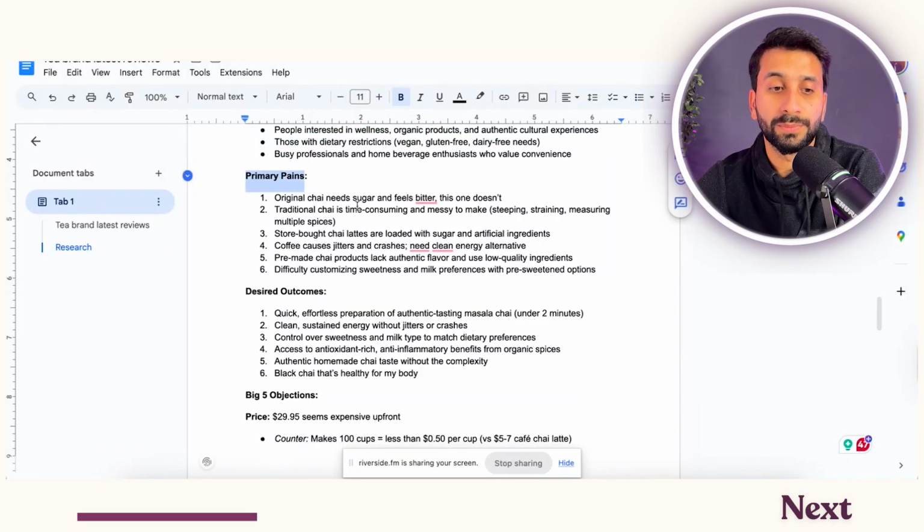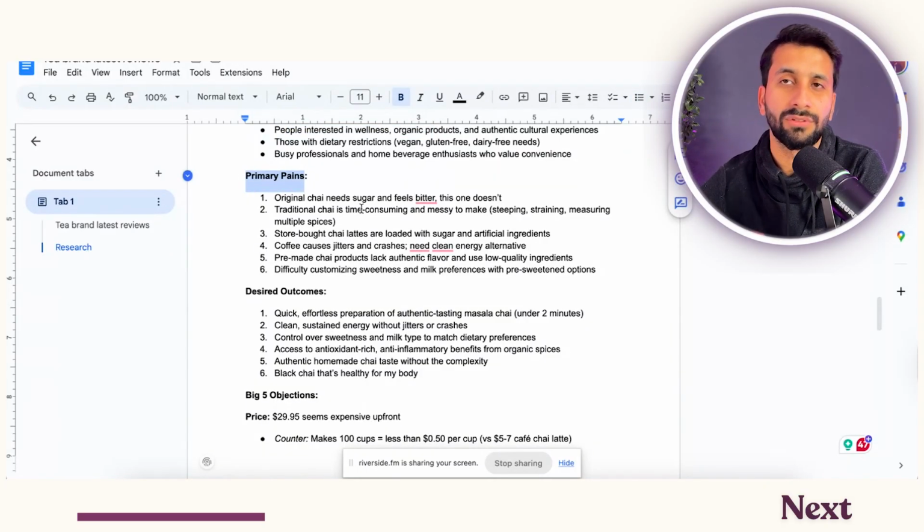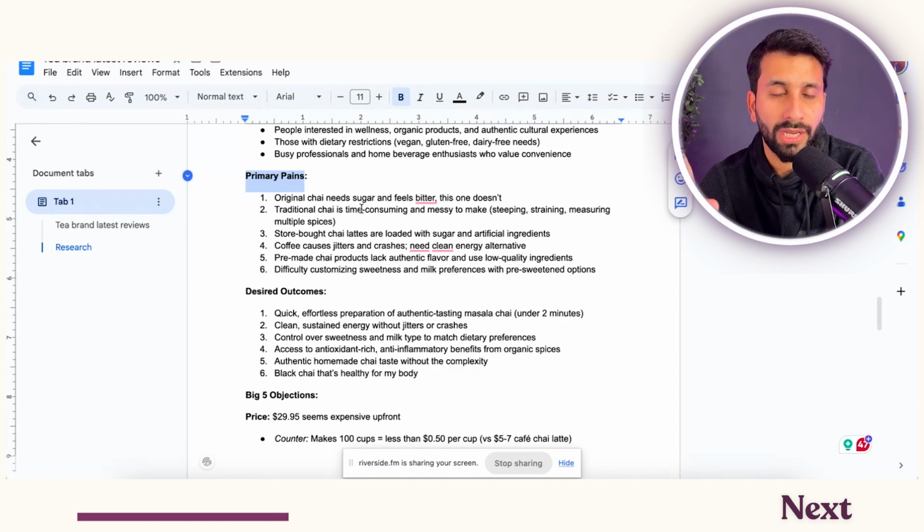You have to then turn that into primary pains. What are the actual pains? So for example, I'm a huge black tea drinker, and although I'm not in the audience, this is a common problem in all the chai brands: all the chai tastes bitter until you have to put sugar or honey in it.